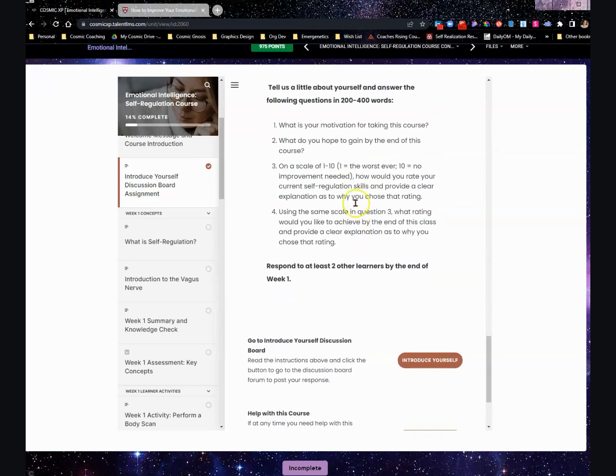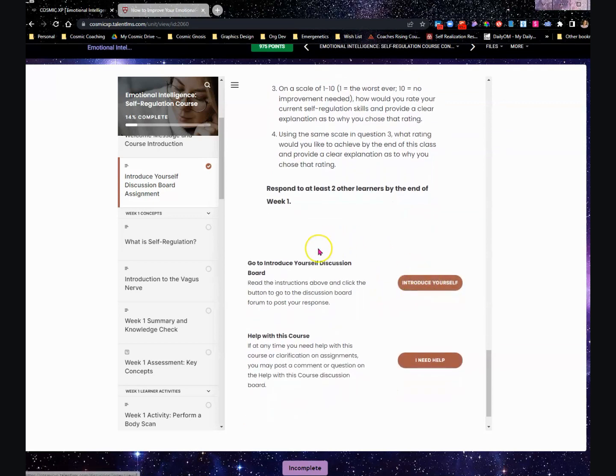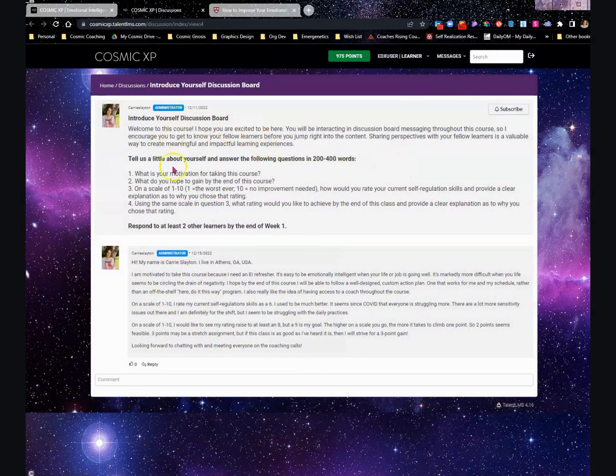It is recommended that you type these into a Word document, as typing them directly into the discussion board may mean that you lose some of your data if you have a computer glitch or you lose internet access. To go to that discussion board directly from the content, just click the Introduce Yourself button, and it will redirect you right into that discussion board.